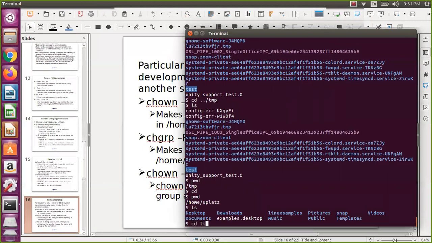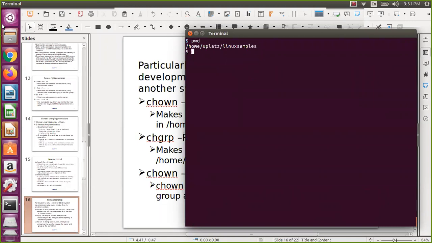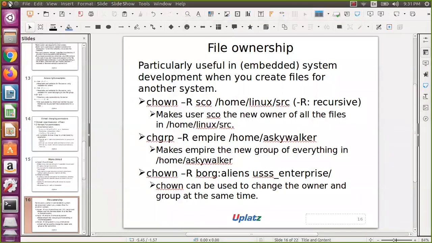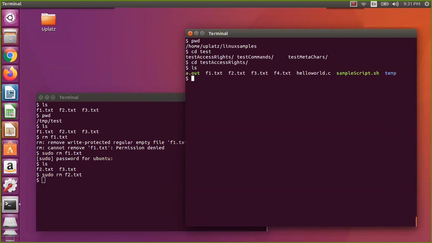So I go to linux samples. I need some super user privilege to change this particular one. So I go to test, access rights. Now let us assume ls minus l f1.txt we will try to see. So I say change owner. Let us assume we have the user critic. Then f1.txt, it will not allow because a normal user cannot do that.